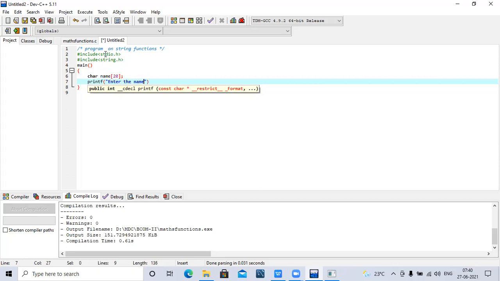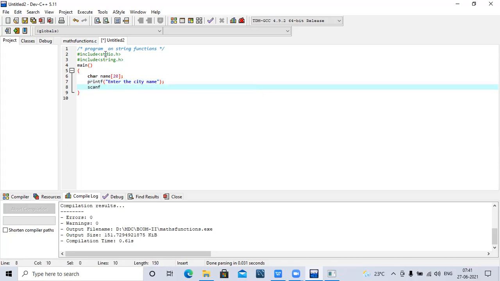Enter the name. Then enter the city name. scanf, we are already aware that percentage s is used to take string type input. So percentage s comma name. It will accept the string.